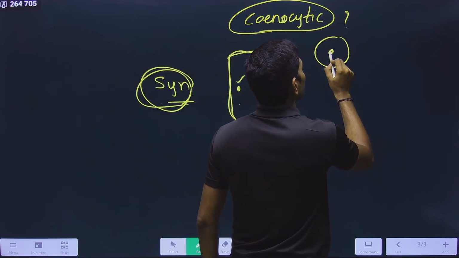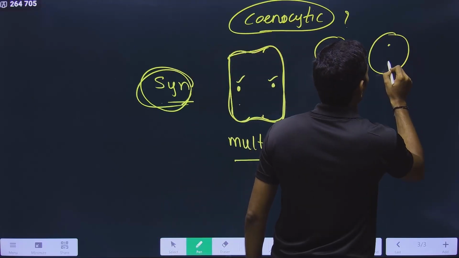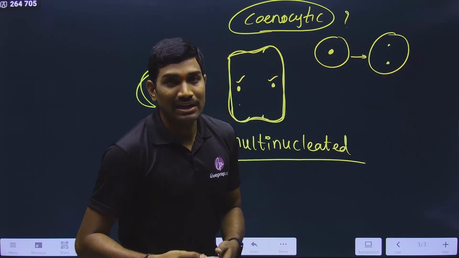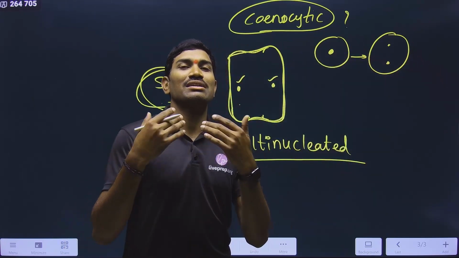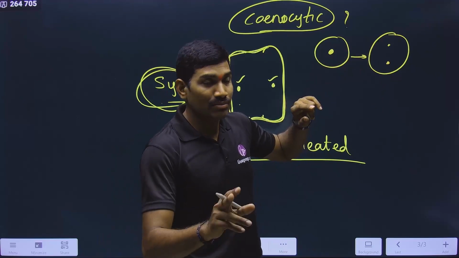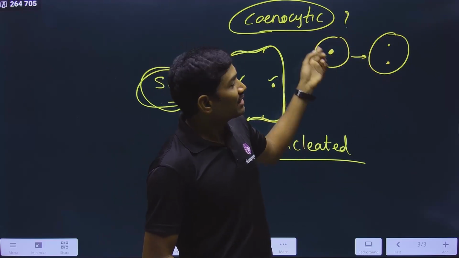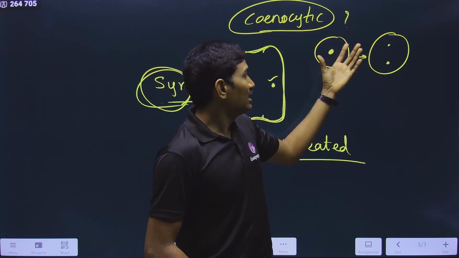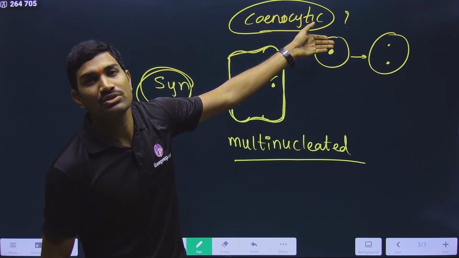Suppose there is a single cell with a single nucleus, and upon cell division it forms two nuclei, and after the nuclear division, after karyokinesis, cytokinesis should occur. Suppose cytokinesis is not occurring, now what happens? In a single cell, two nuclei are produced. That means due to failure of cytokinesis after completion of karyokinesis, if a multinucleated condition is formed, it is called coenocytic.